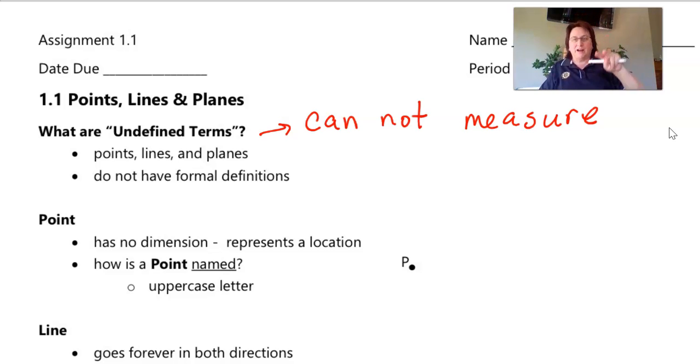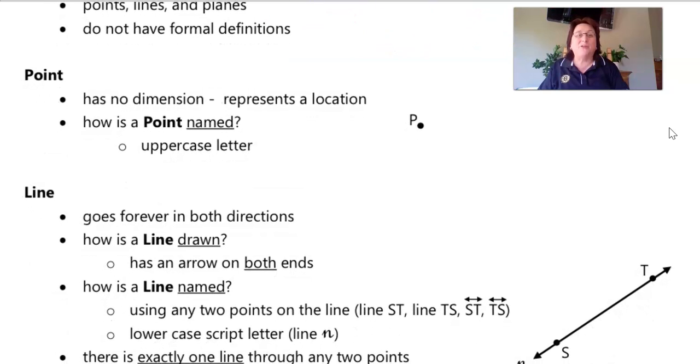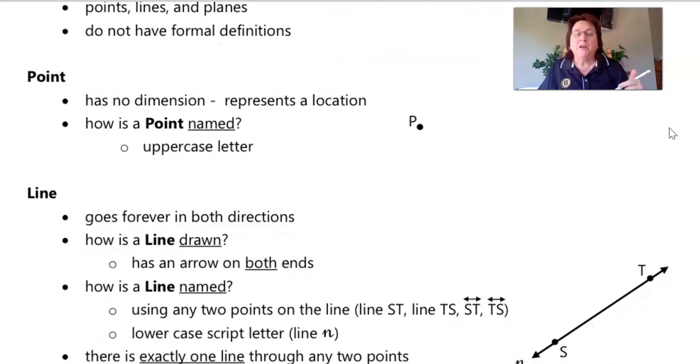Okay, let's move on down and talk about what specifically a point is, how do I name it, and how do I draw it? Again, a point has no dimension, and it represents a location, a point in space. Guys, you've used GPS on your phone, where there's a little dot that indicates where you are, or maybe it's a little pin drop on Google Maps or Apple Maps, whatever you might use.